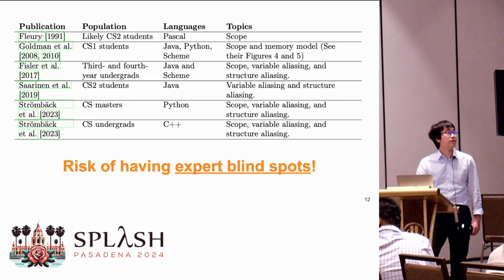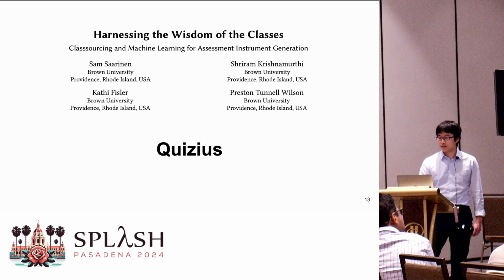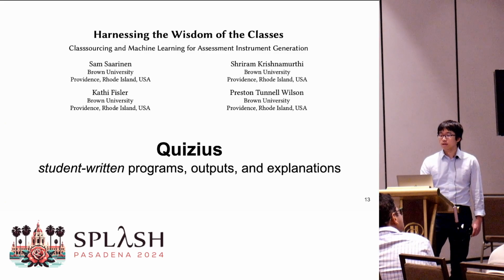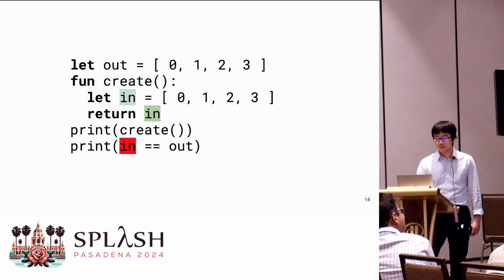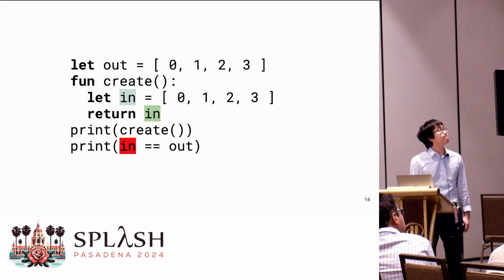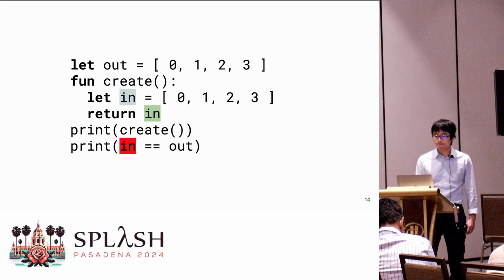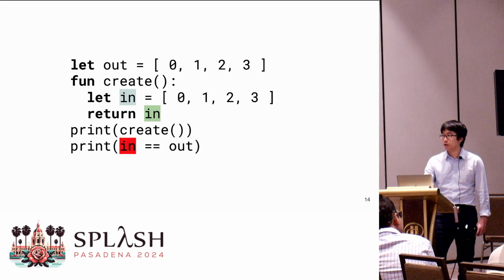One way to overcome this might be to get students involved in the process of generating programs. So I use a system called Quizius to collect student-written program output and explanation for that output. Quizius does find some interesting programs. For example, I'll give you a moment to read the program. This program detects if a student holds a dynamic scope misconception.